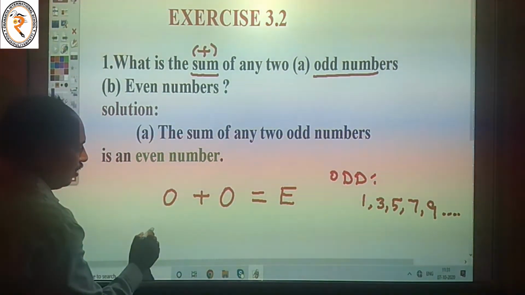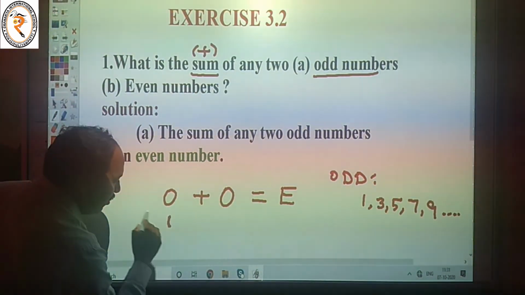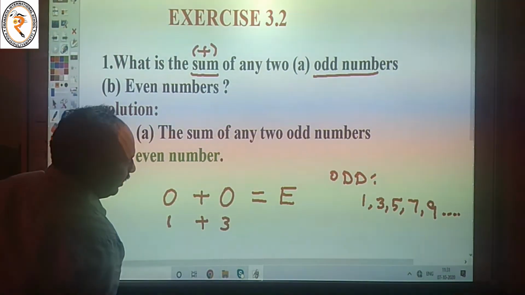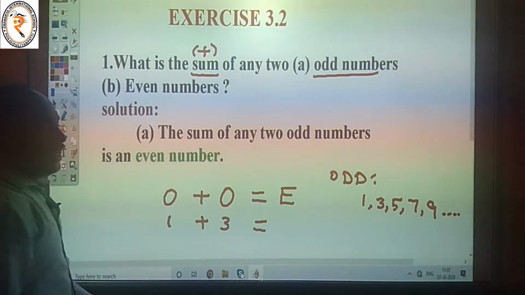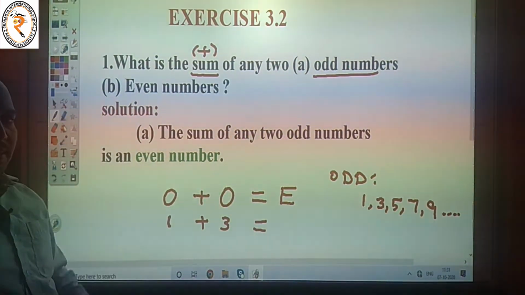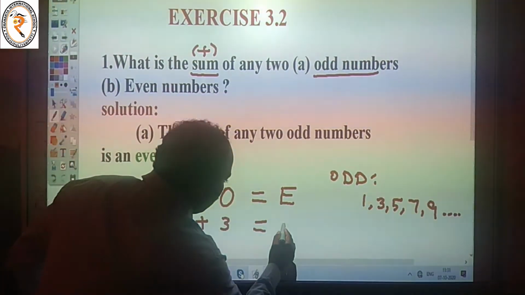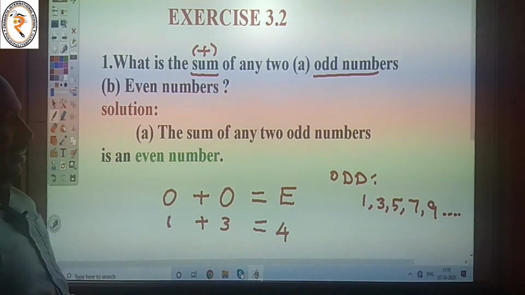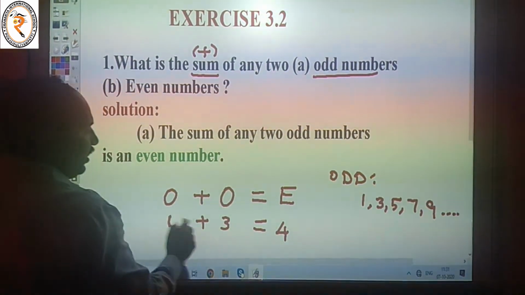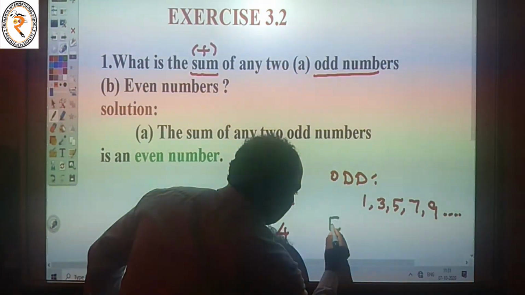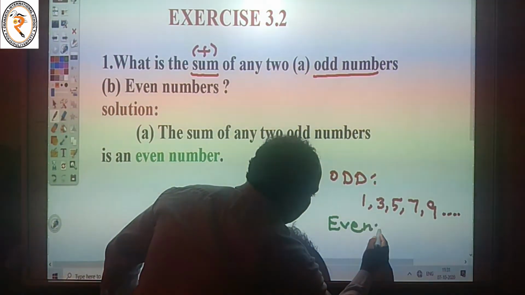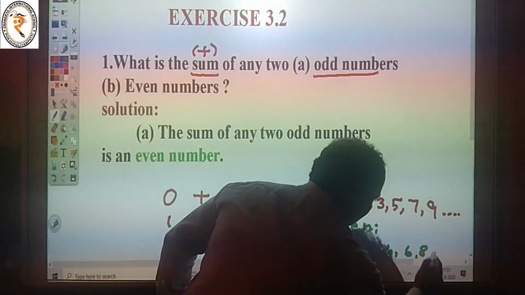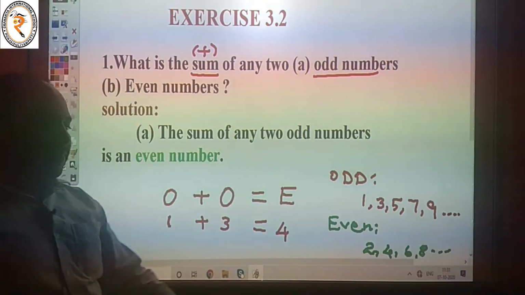Because, for example, the first odd number is 1, plus the second odd number is 3. We add 1 plus 3, which is equal to 4. 4 is an even number. Listen here, 4 is an even number. Now, even numbers are 2, 4, 6, 8, etc. This is an even number.